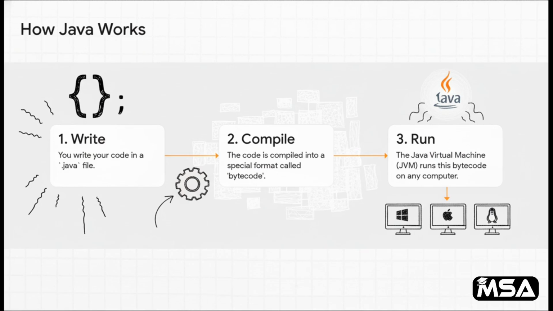First, you write your code in a file ending with .java. Then, a special program called a compiler takes your code and translates it into something called bytecode. Don't worry about the name, just think of it as a universal secret code. And finally, this is where the magic happens. The Java Virtual Machine, or JVM, can read that bytecode on any computer, whether it's Windows, Mac, or Linux.